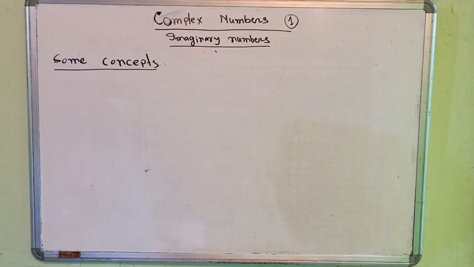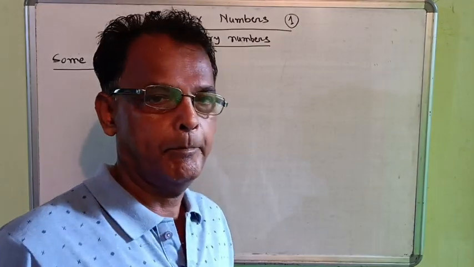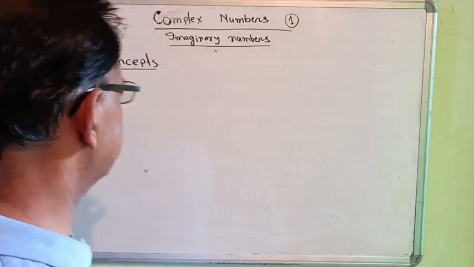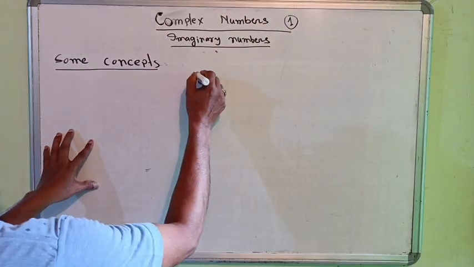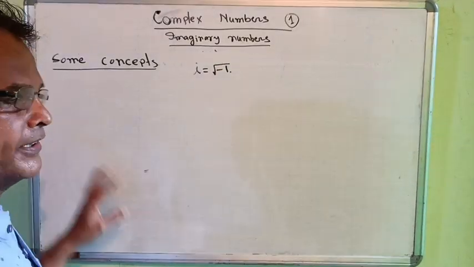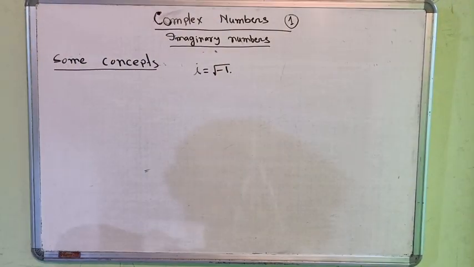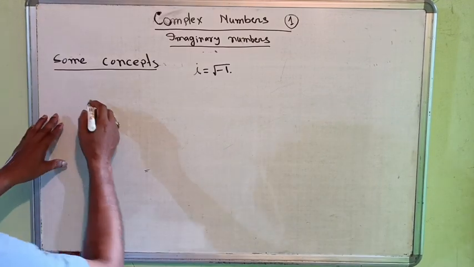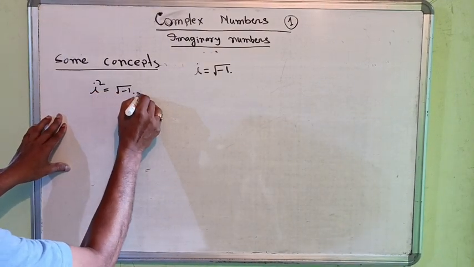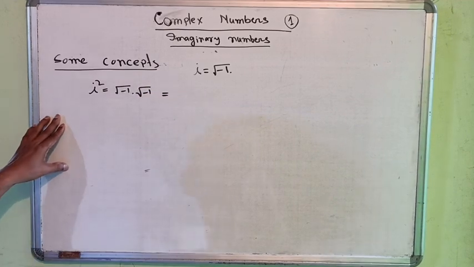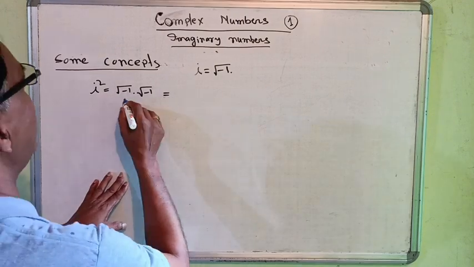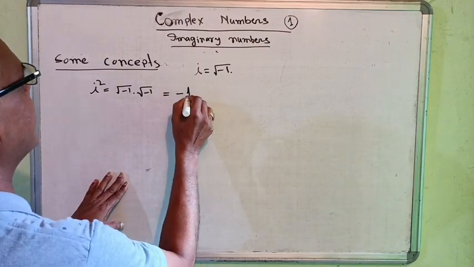Now we are going to discuss some concepts of complex or imaginary numbers. We have already discussed what i is. i is equal to root over minus 1, which is known as iota. Now we see what happens if i squared equals what? Root over minus 1 into root over minus 1. Then we get i into i. That means we get minus 1.